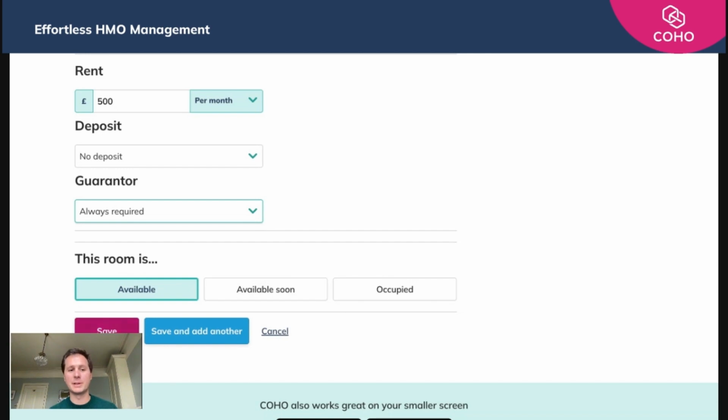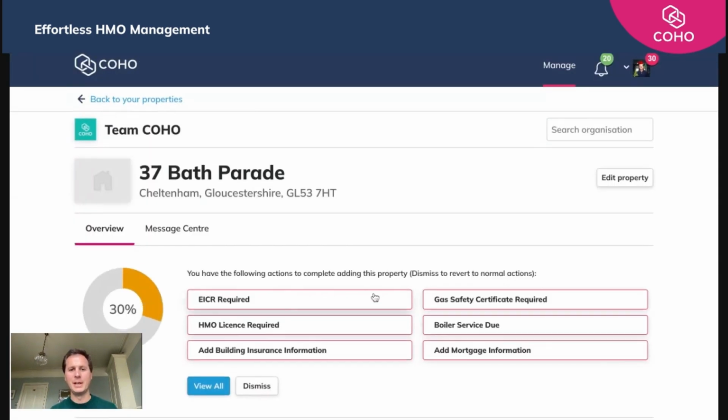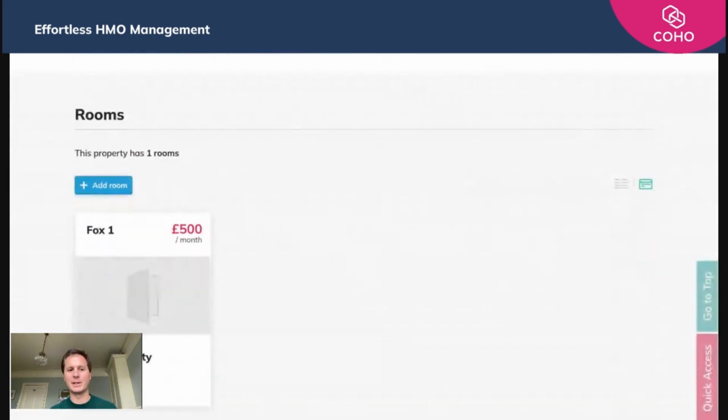We then have two options, to either save or save and add another. Save and add another will just reload this form and allow you to add another room. But for today, we're just going to click save, and that adds our first room. So if we scroll down now to the rooms area, you see here Fox 1 has been added.